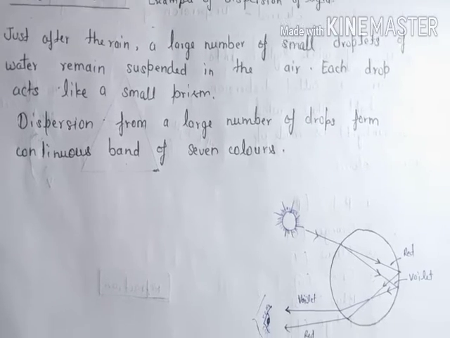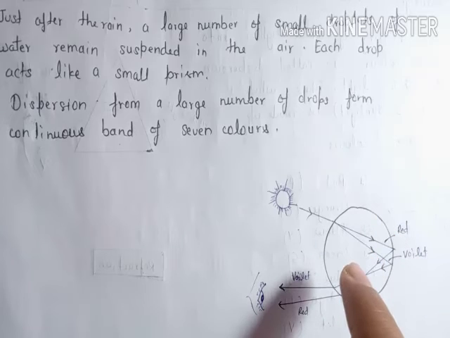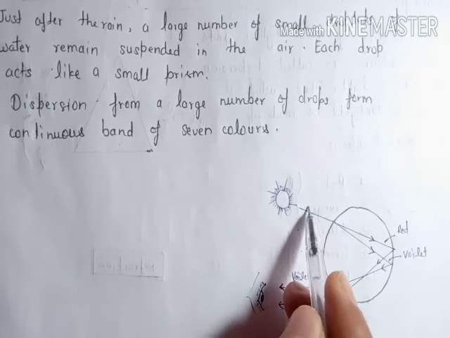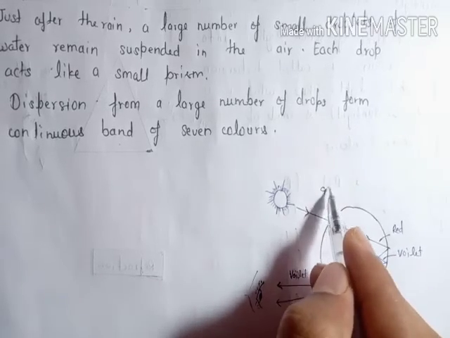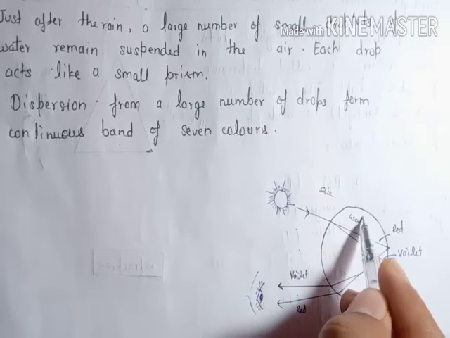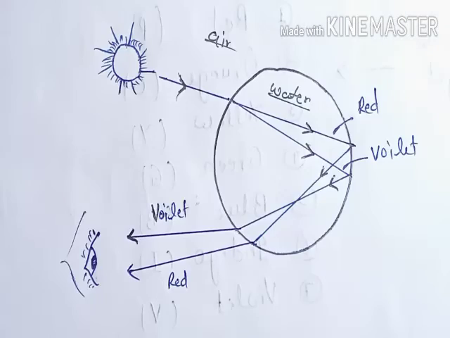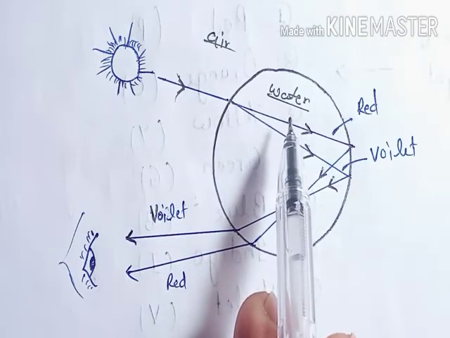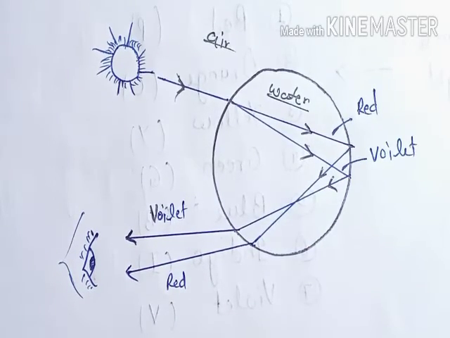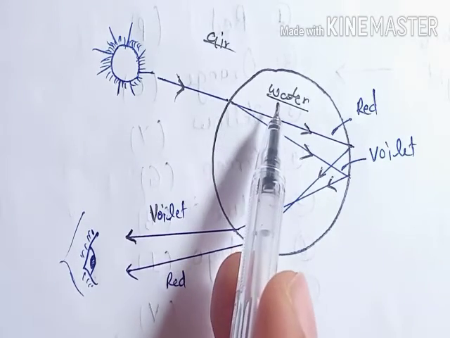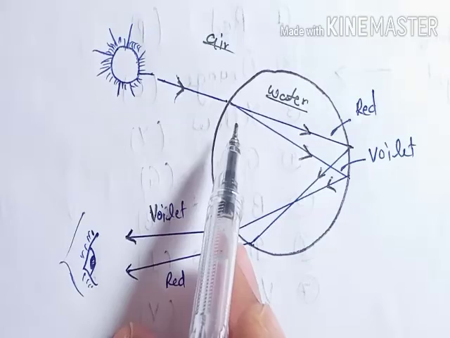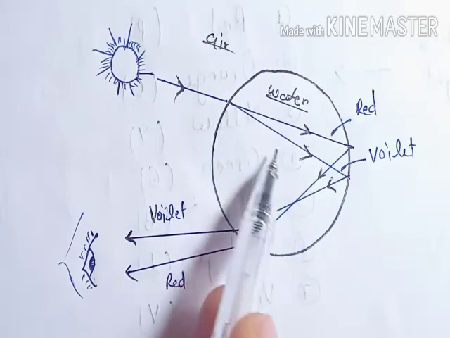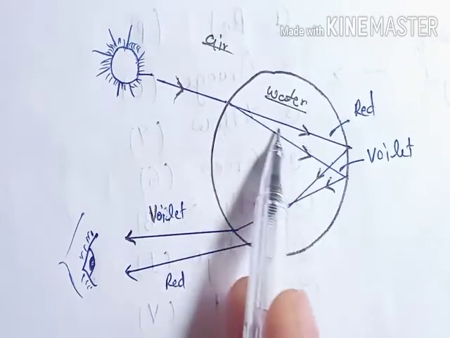You can see, this is a spherical drop, and the sun rays are going like this. It is air, and this drop is made of water. This is the sunlight which goes from air to water. In that case, this is the rarer medium and this is the denser medium, so this light beam bends towards the normal and gets dispersed into its different colors.